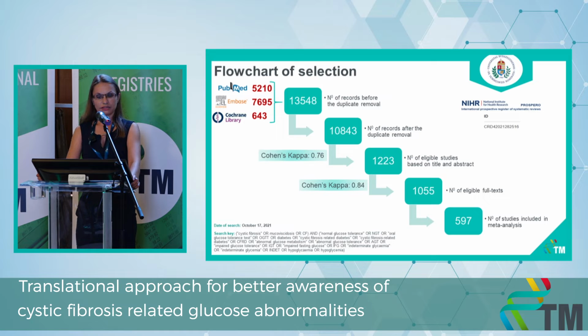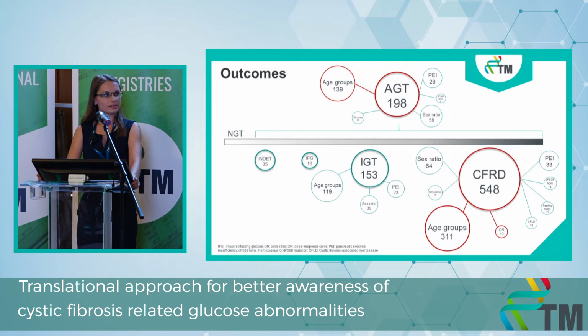After the systematic search and the selection process, 597 articles were included in our meta-analysis. Due to the vast amount of data, we investigated several outcomes. The size of the circle and the number in it represents the amount of articles included in each outcome. Now I would like to talk about the three most important ones, signed by the red circles.